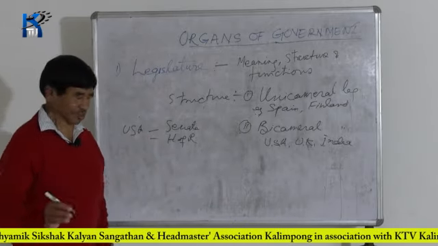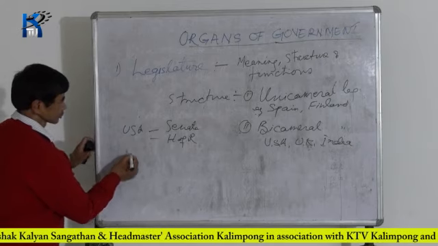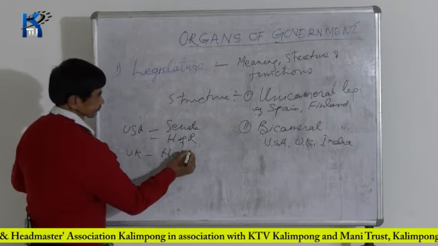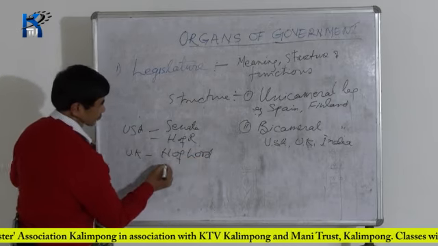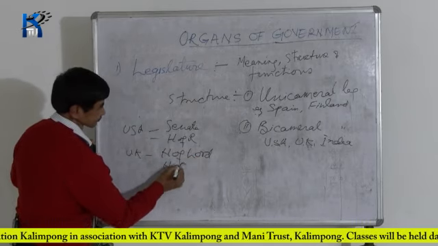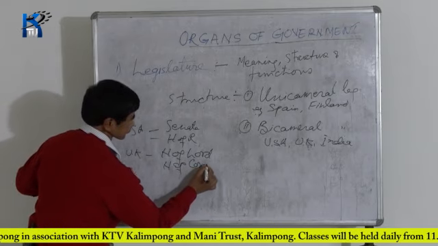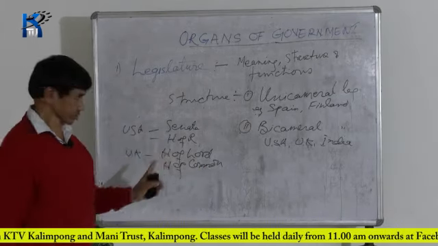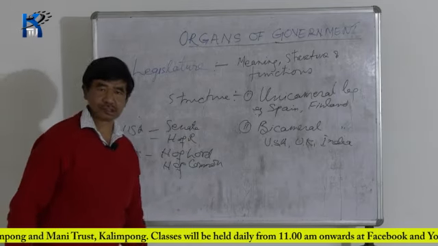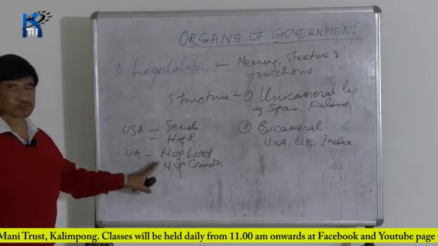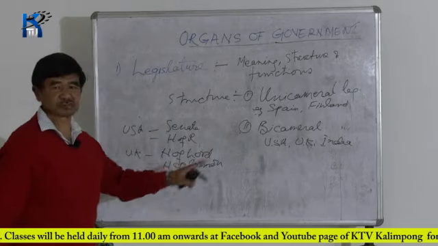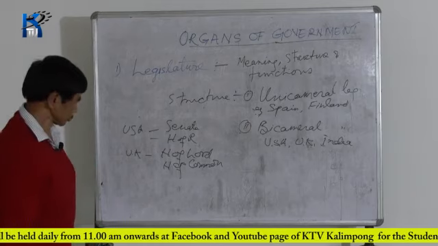Similarly, in UK you will find two houses: number one, House of Lords, and number two, House of Commons. House of Lords is the upper house and House of Commons is the lower house, and this forms the Parliament of UK.